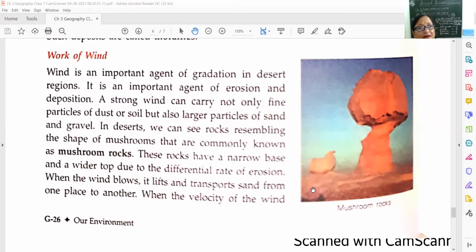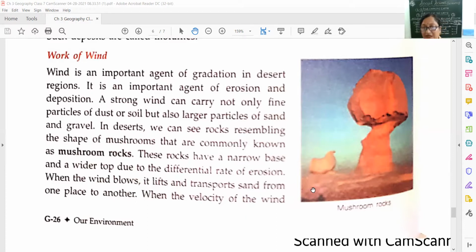That is in desert regions. You might have seen this in Rajasthan, where we have a desert, and the largest desert in Africa, the Sahara. You might have learned this in previous classes, class 6 and class 7 also. Here, wind is an important agent of gradation in desert regions. It is an important agent of erosion and deposition both. It erodes and it deposits also.